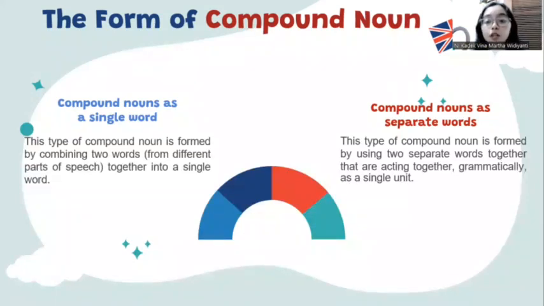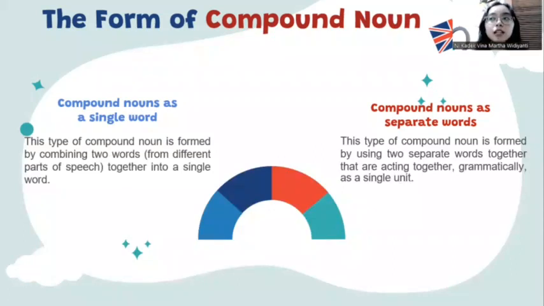This type of compound noun is formed by using 2 separate words together. They are acting together grammatically as a single unit. For example, swimming pool. Swimming pool is one noun, but it is separate.